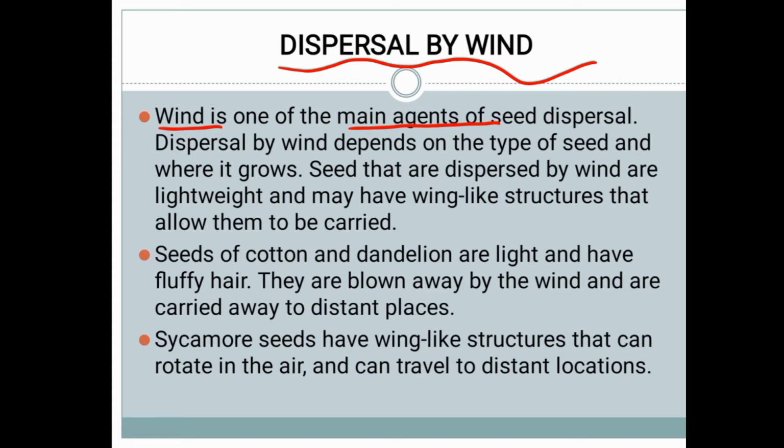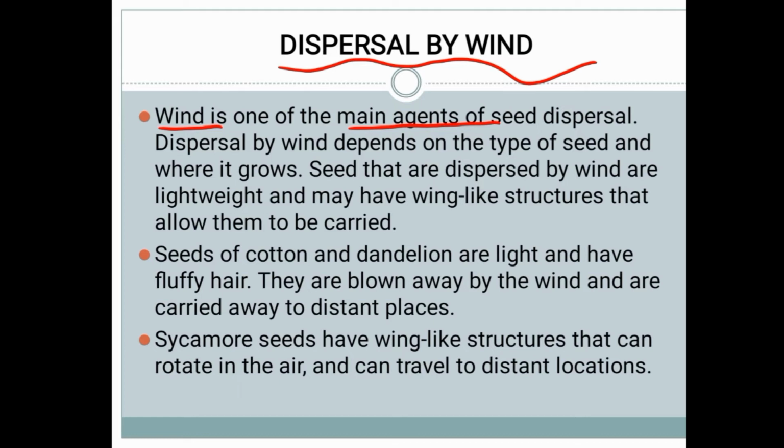Dispersal by wind depends on the type of seed and where it is grown. What is the type of seed? Whether it is large or small, and the place where they live. If it is in a forest region, the dispersal by wind happens very slowly, and it is somewhat difficult.